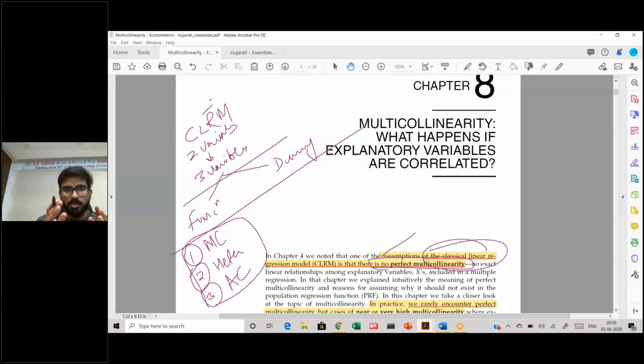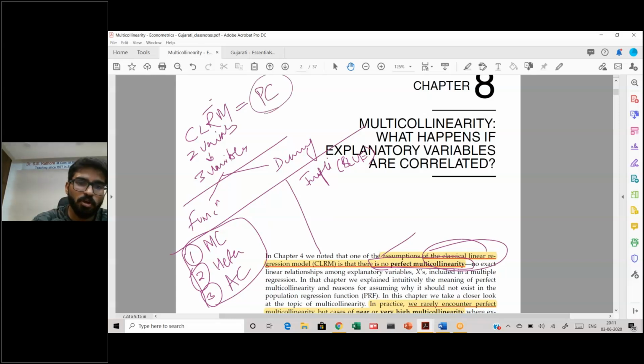Again, our analysis will be very similar in each chapter. We will see what the implications of the problem are, not only in terms of predictive power, but also in terms of the BLUE estimates. What happens to BLUE estimates if we drop these assumptions? Remember, when I told you in the introduction of this course, these classical linear regression assumptions are something akin to the assumptions in perfect competition.